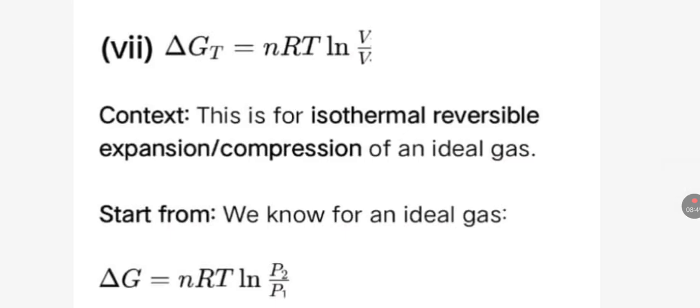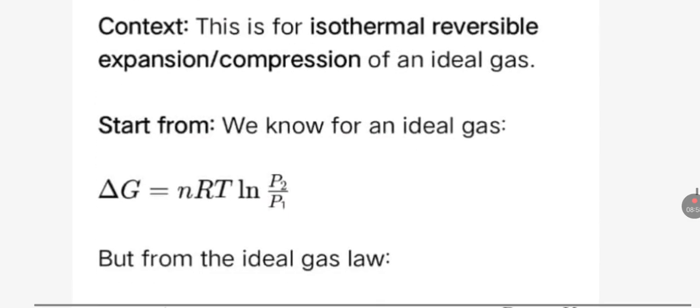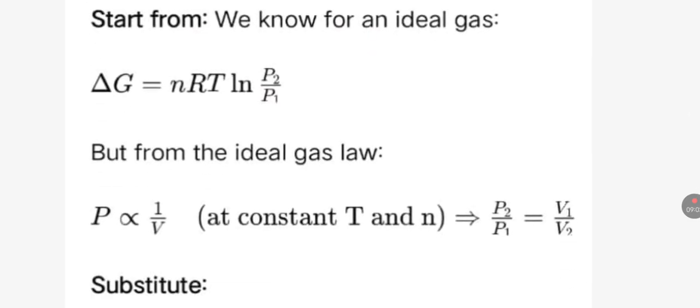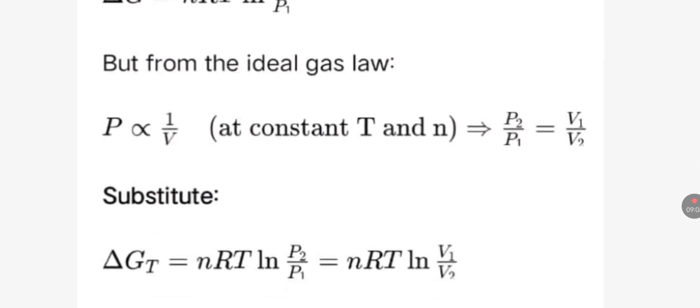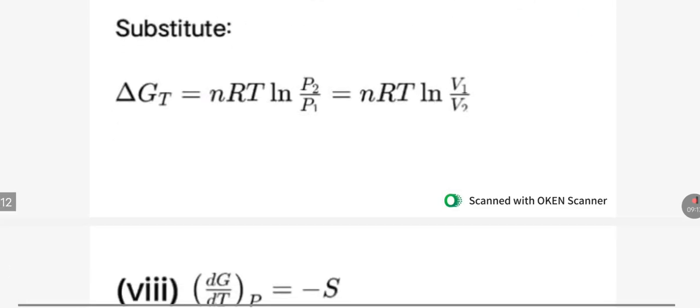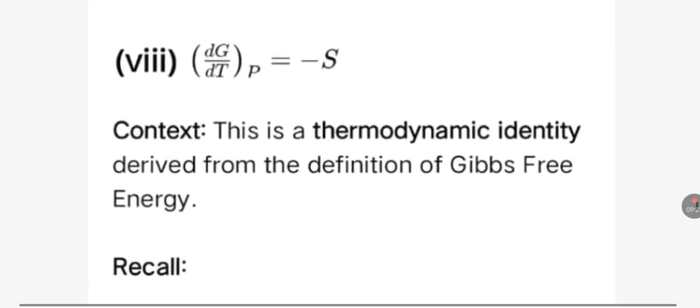Now delta G at constant T is equal to nRT ln V2 upon V1. This is for isothermal reversible expansion or compression of an ideal gas. We know for an ideal gas delta G is equal to nRT log P2 upon P1, but for the ideal gas law P is inversely proportional to volume. Thus we get P2 upon P1 is equal to V1 upon V2 at constant temperature and number of moles. When we substitute these values, we get our equation.